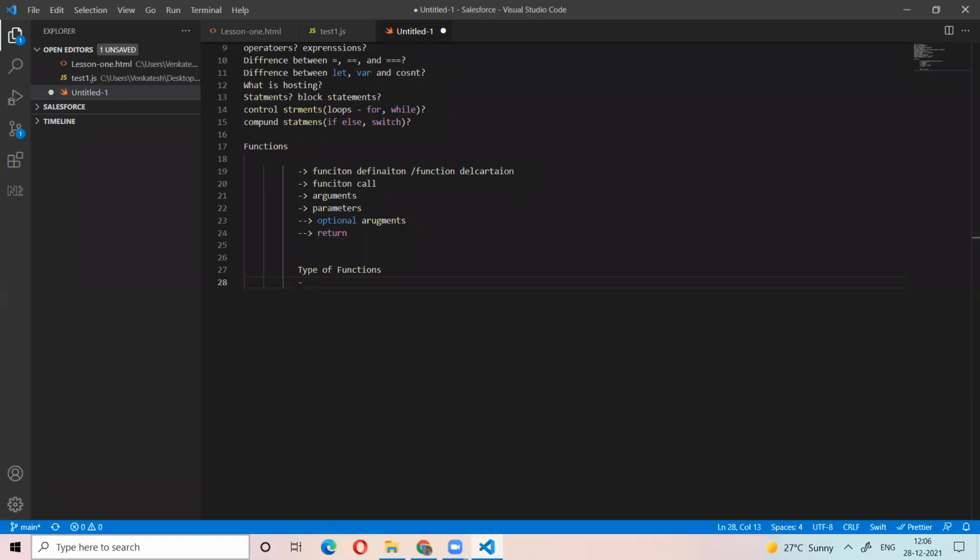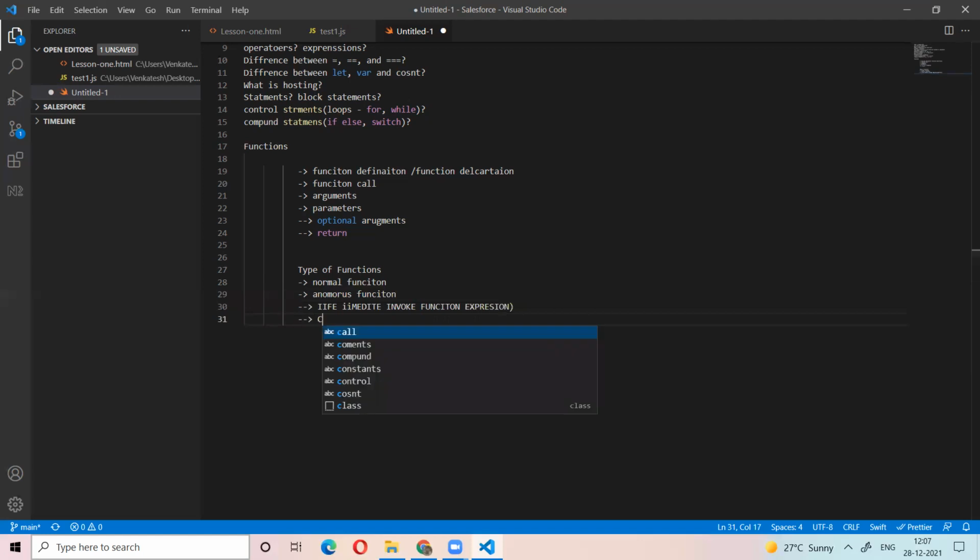We already know the normal function. I already told you about the normal function. We have other functions like the anonymous function, IIFE, immediately invoked function expression, callback function, and higher-order function.